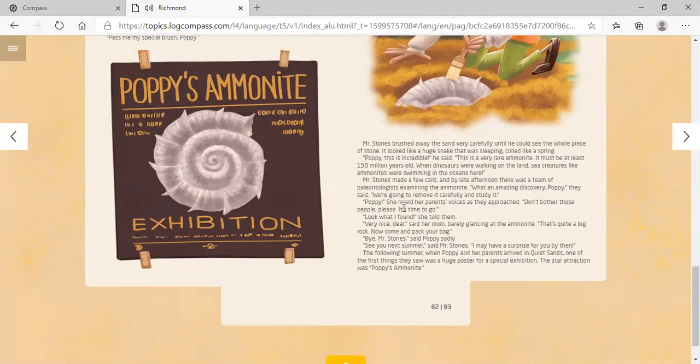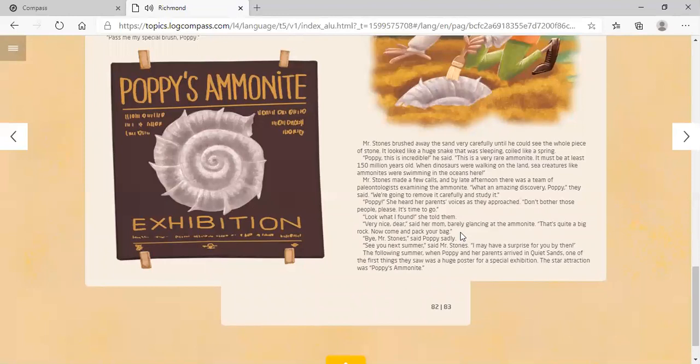"Poppy!" She heard her parents' voices as they approached. "Don't bother those people, please. It's time to go." "Look what I found," she told them. "Very nice, dear," said her mom, barely glancing at the ammonite. "That's quite a big rock. Now come and pack your bag."